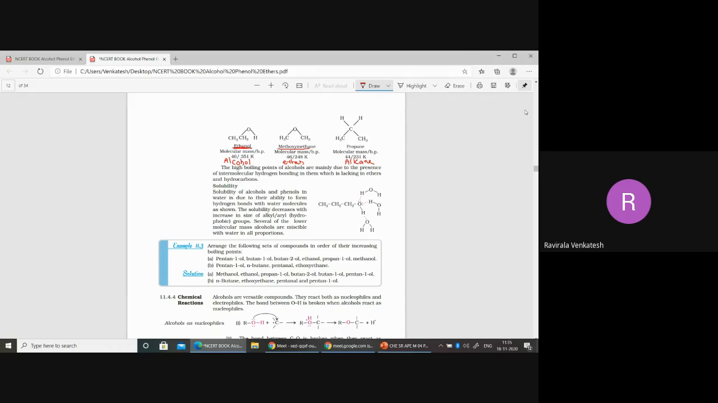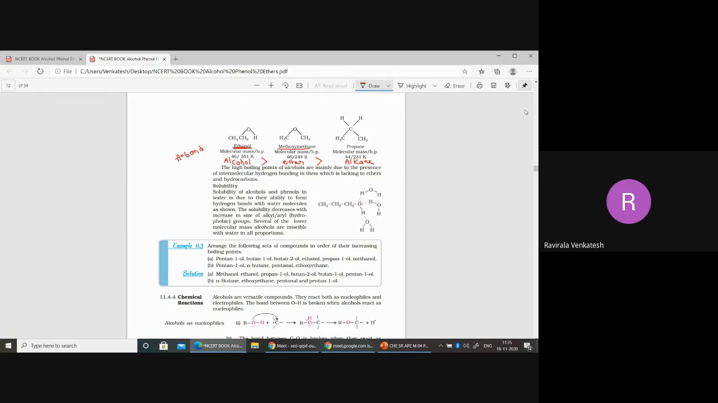Now, which will have higher boiling point beta? Alcohol, ether, and alkane. Alcohol. Alcohol will have more boiling point than compared with ether. The reason behind this one, alcohol can form hydrogen bond. Alcohols can form hydrogen bond actually.